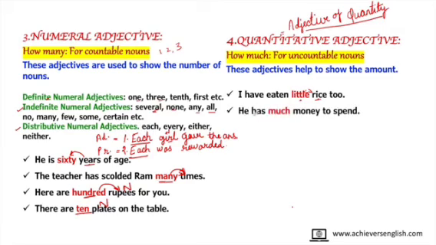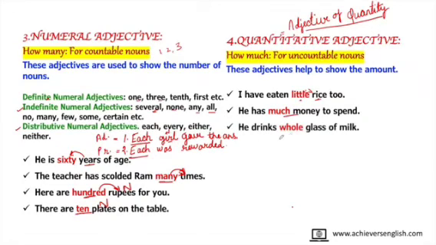In the same way, he has much money to spend. So how much money? Much money. Money cannot be counted. You can count rupees, you can count notes, but money you cannot count. So it also comes in uncountable noun. So how much money to spend? Much money to spend. It is telling the amount of money. It is coming before noun also and it is modifying noun also. So it is quantitative adjective or the adjective of quantity.